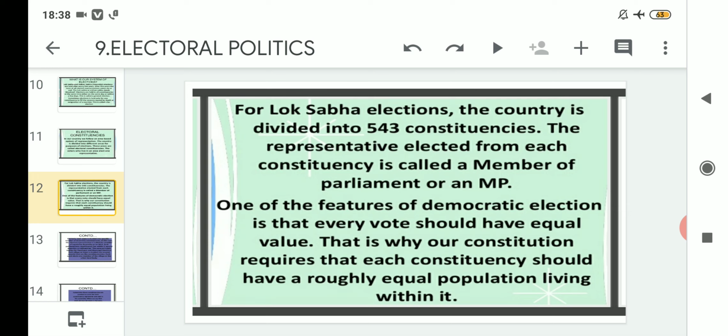For Lok Sabha elections, the country is divided into 543 constituencies. That means in a country like India, which is very large in area, there are overall 543 constituencies, from where 543 members of parliament will be elected through the right to vote of the people.